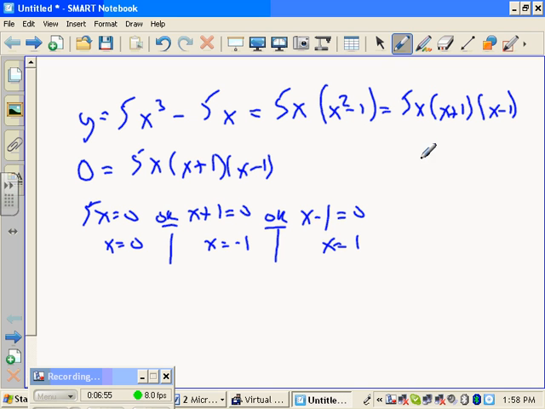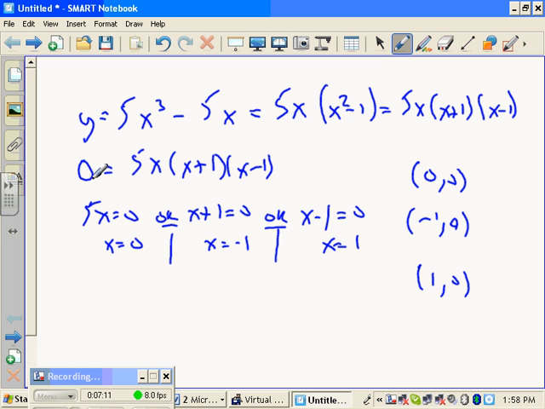So those are the intercepts, the x-intercepts. When x is 0, y is 0. When x is negative 1, y is 0. When x is positive 1, y is 0. Those are points on the curve. That helps. Okay, let's ask the question backwards.